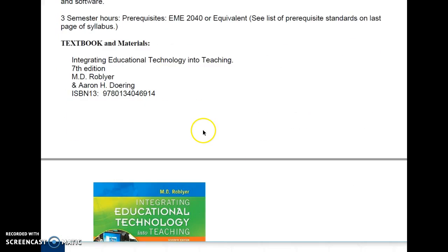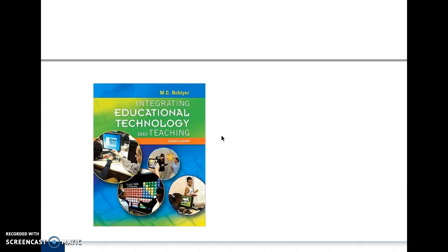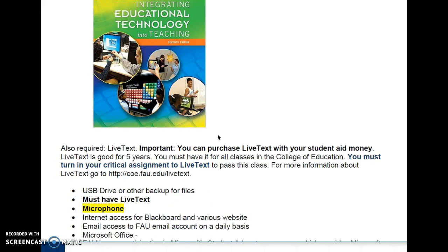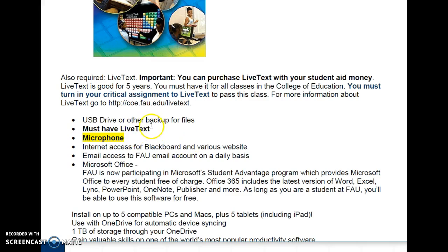It's important that you get the textbook and that you get it quickly because this is only a 6-week class and we'll use it every week. Make sure you also have live text because that is a College of Ed requirement. Also, you'll need a microphone. You'll need it for 2 of our assignments, the PowerPoint and the multimedia introduction.